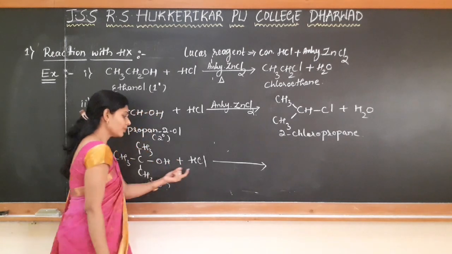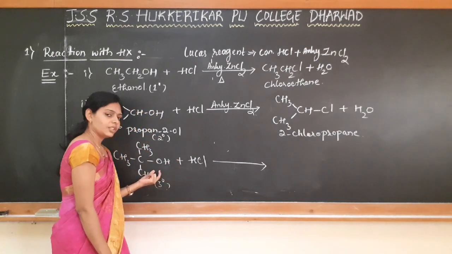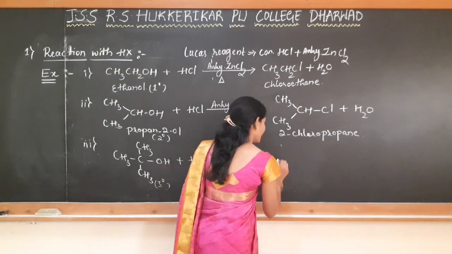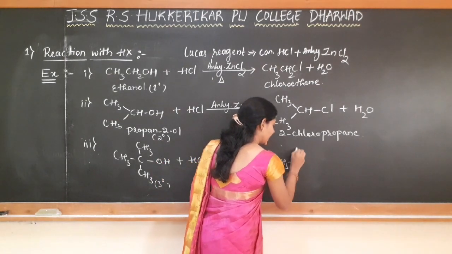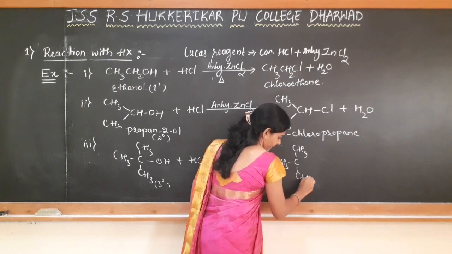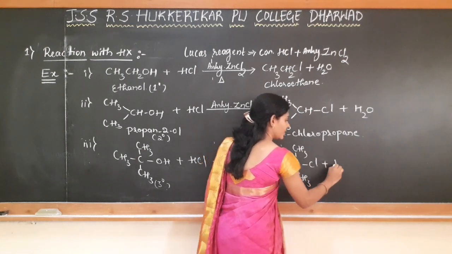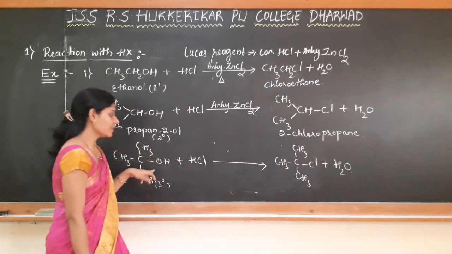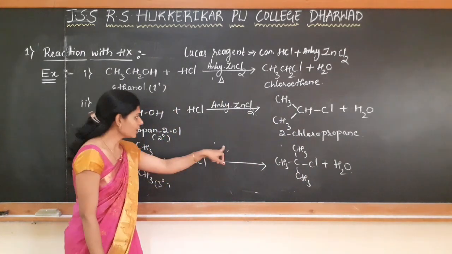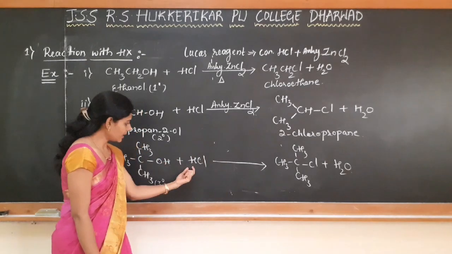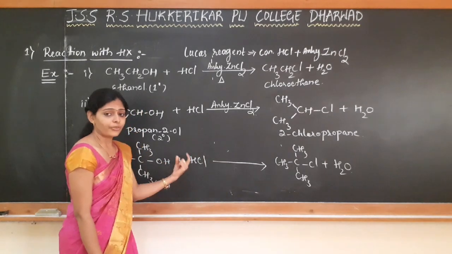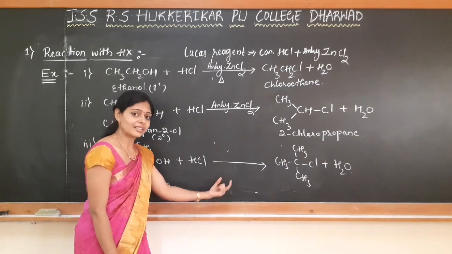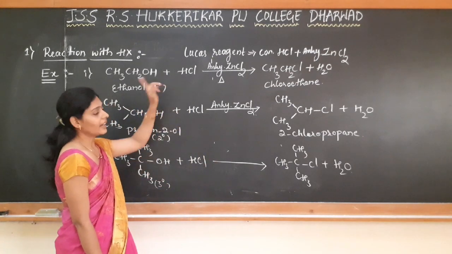Just by the addition of concentrated HCl to the tertiary butyl alcohol, we get an immediate turbidity by the formation of tertiary butyl chloride. So this is formed as soon as we mix these two things. No need of the catalyst also. So that means this reaction is faster. Tertiary alcohols undergo reaction faster compared to the secondary and primary.